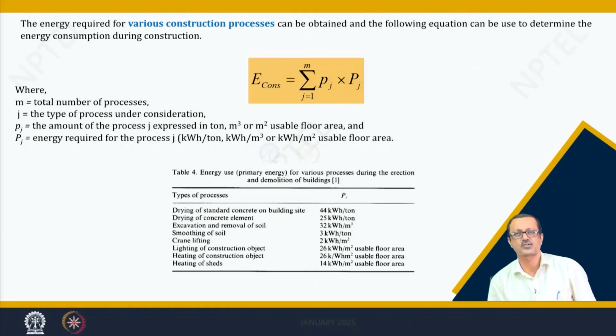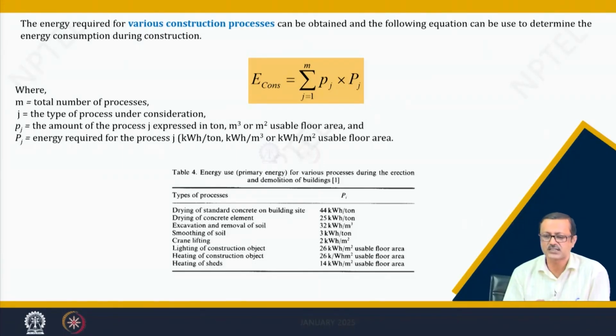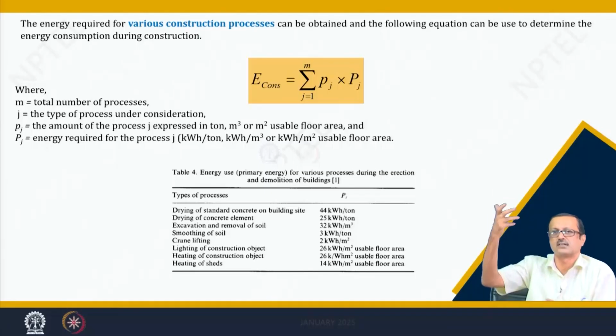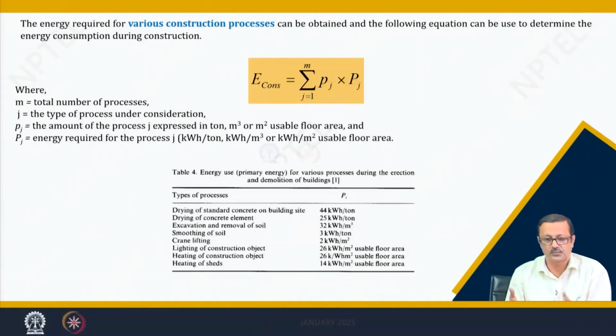The third one is the construction energy, the process energy. That means P j into capital P j. Now it is not I, it depends upon the type of construction. So, there are j types of construction: j equal to 1 may be mixing, j equal to 2 may be lifting, something like that. How much the amount of materials is under that particular construction type, and what the impact of that construction is from an energy point of view, is capital P j. These can be multiplied with each other, so I can get the energy required for the construction.